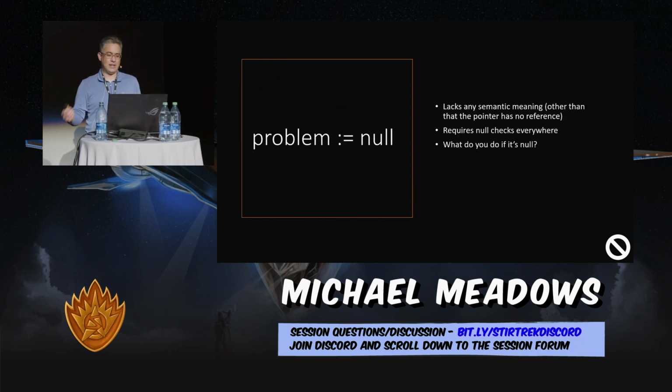So, as I said, null lacks any semantic meaning, which is problematic because it doesn't convey what is there, right? If I have a value, let's say name, and the name is null, that doesn't tell me what I should be doing with that name. It doesn't tell me if the name just simply wasn't provided because it was optional, or the name isn't there because of some data issue, or there are any number of reasons why name could be null, but the only thing I know is that it's null. It also requires you to check for it all over the place, right? Before I do anything, if it might be null, I need to check. And if I forget to check, the one time I forget to check, it's gonna blow up in production.